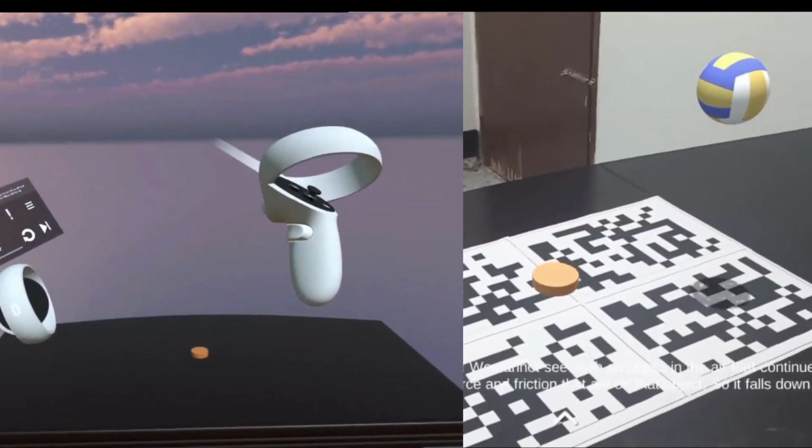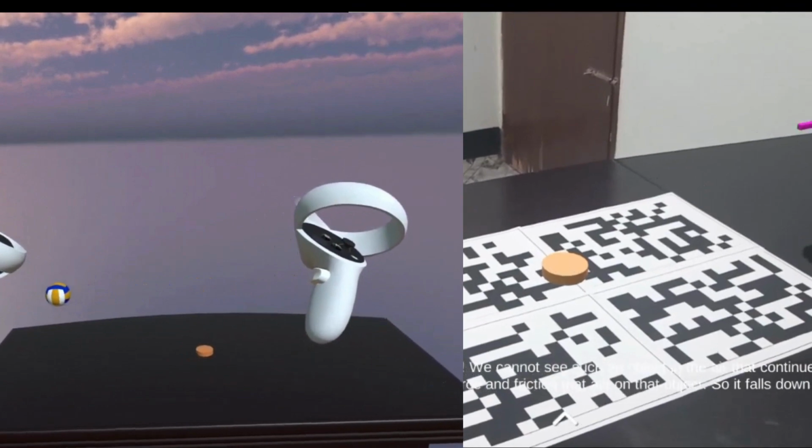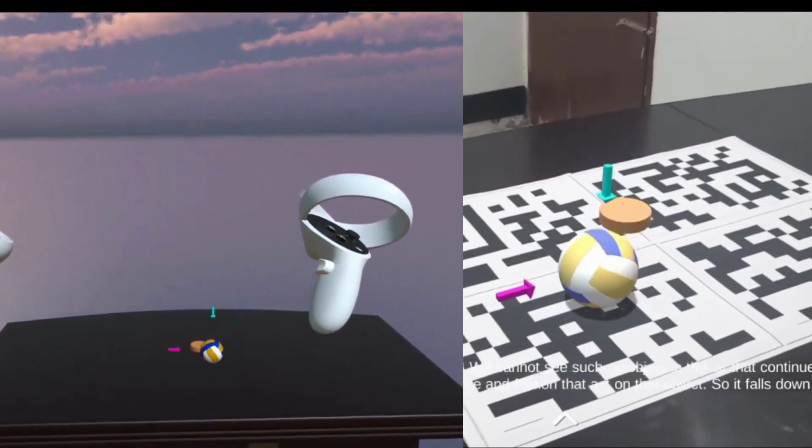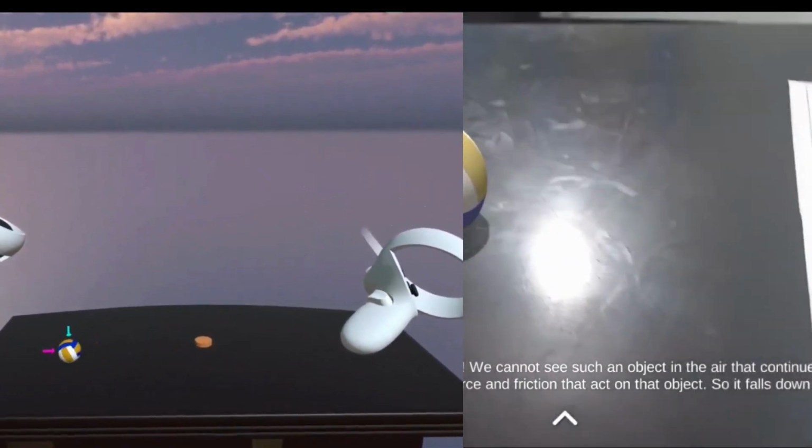is also the same for moving objects. We cannot see such an object in the air that continues to move. It is because we have gravitational force and friction that act on that object. So it falls down and stops.